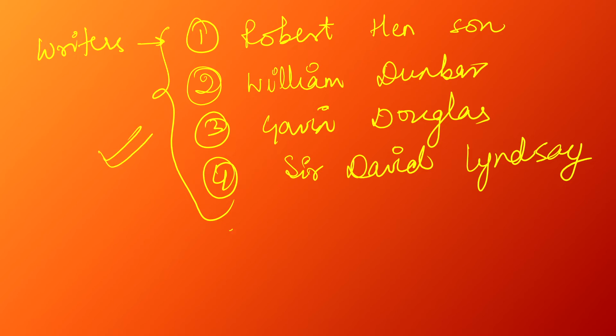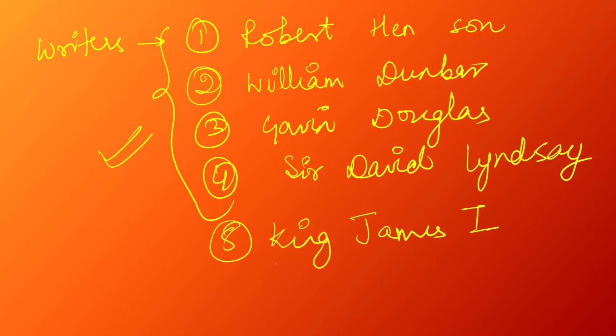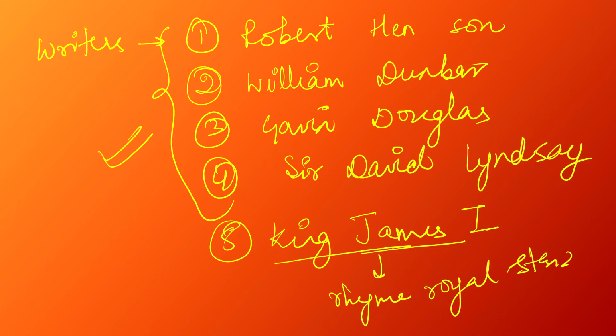Then there is one more person, that is King James I. King James I is sometimes also included in the Scottish Chaucerians. Why was he considered? Because he also used to write in the rhyme royal stanza, in the rhyme royal way of writing. If we talk about the rhyme royal stanza, I told you earlier in my previous video where I talked about Chaucer.